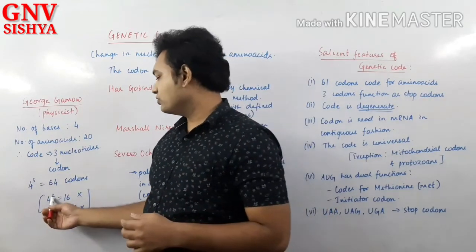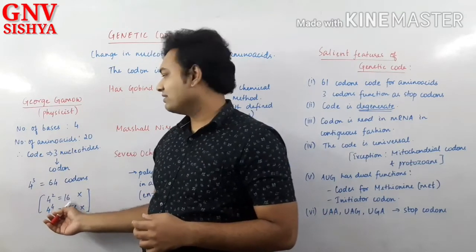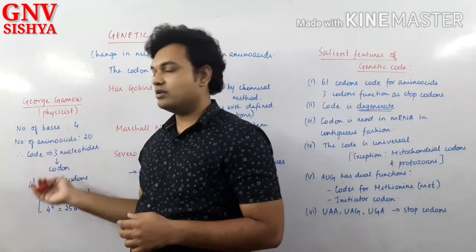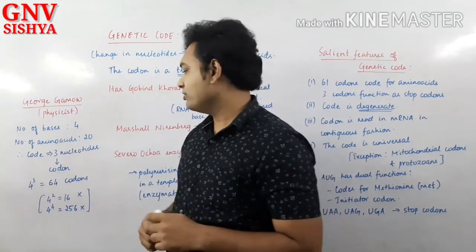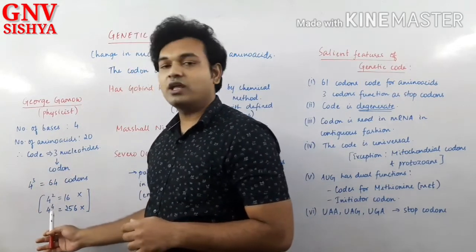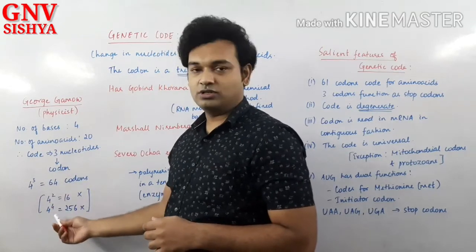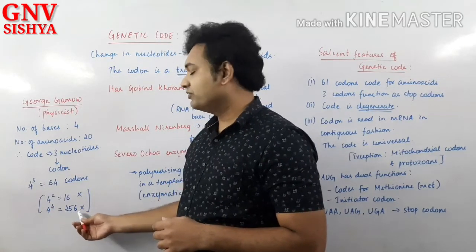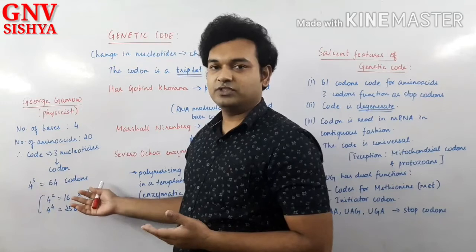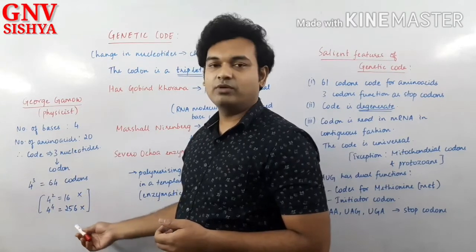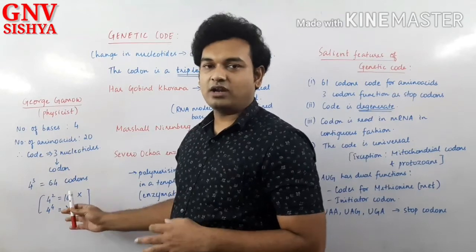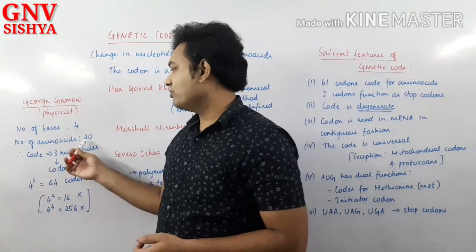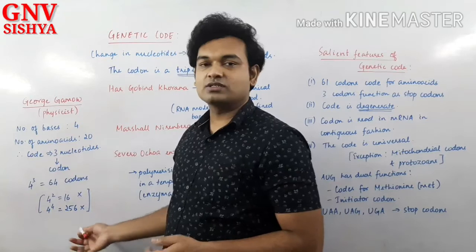See, 4 power 2 gives us only 16, and that will not be able to produce 20 different types of amino acids. Can you understand? 4 power 4 gives 256, which is a huge number. So many different combinations we'll get, and all these combinations are not required at all. Only 20 amino acids are there, so 256 combinations are not required.